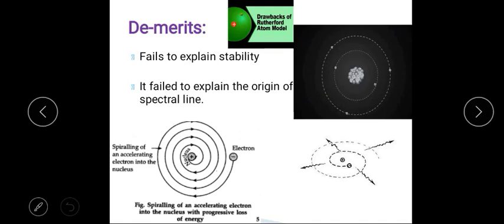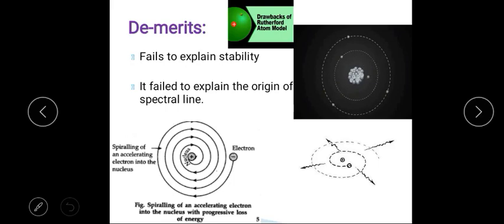So due to this condition, there is a continuous loss of energy of the electron. Then the electron moves in a spiral path. When the electron starts to radiate energy, it starts to move in a spiral path. As it follows this spiral path towards the nucleus, finally it falls into the nucleus. When it falls into the nucleus, the atom becomes unstable. But this is not possible because the atom is stable. So in this way it fails to explain the stability of the atom.